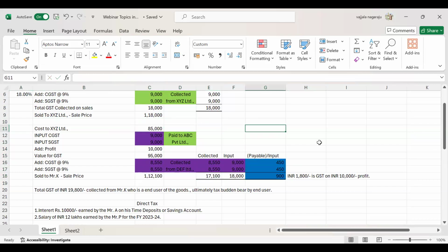There are different due dates for GST return filings. Suppose if turnover is more than 1.5 crores, depending upon their business and manpower, they can opt for monthly. Up to 1.5 crores, it is optional for them, there is no mandate.